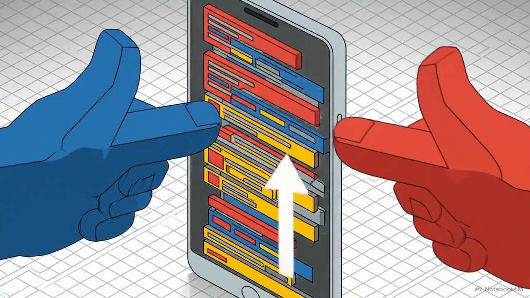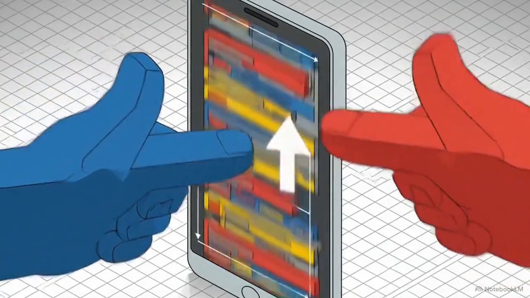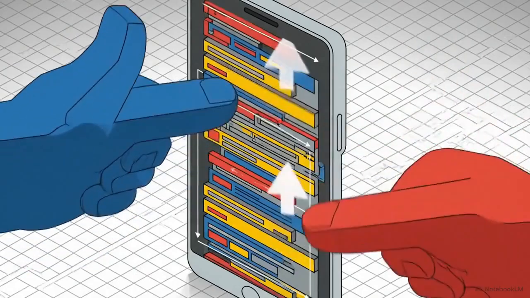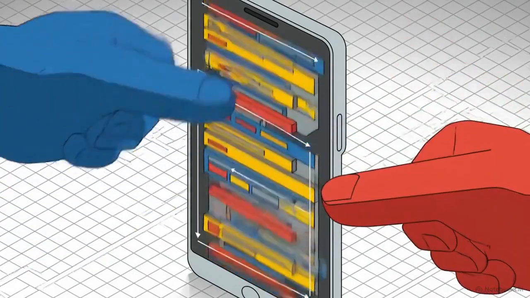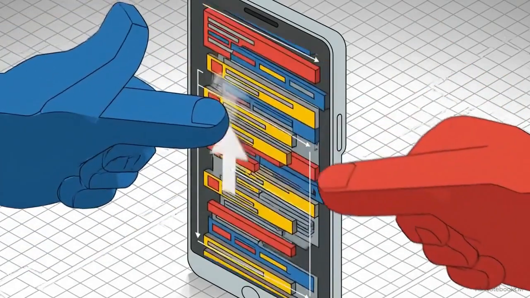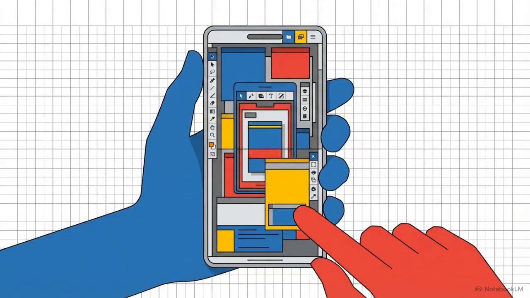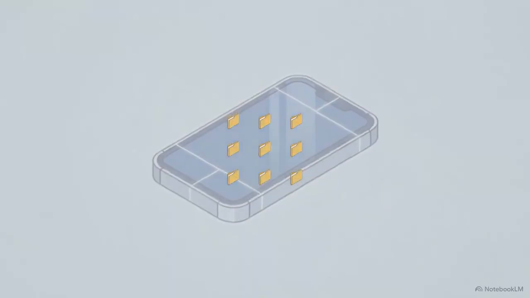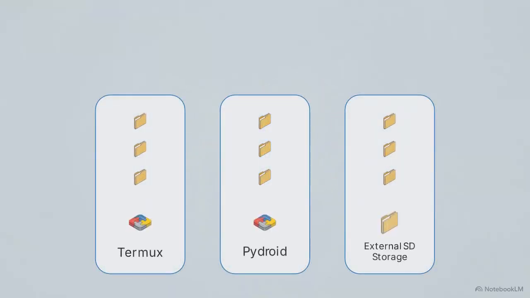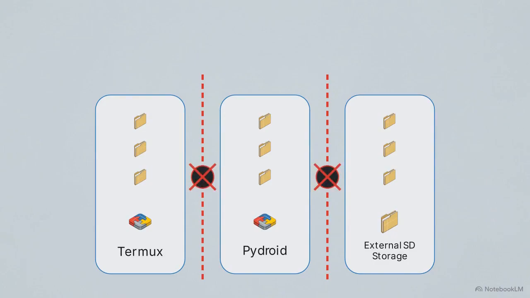Building a complex software architecture entirely on a smartphone means operating within severe physical constraints. You are managing thousands of lines of code with your thumbs, navigating dense interfaces on a 6-inch screen. But the real limitation is the software divide. The mobile workspace is fractured into isolated silos.